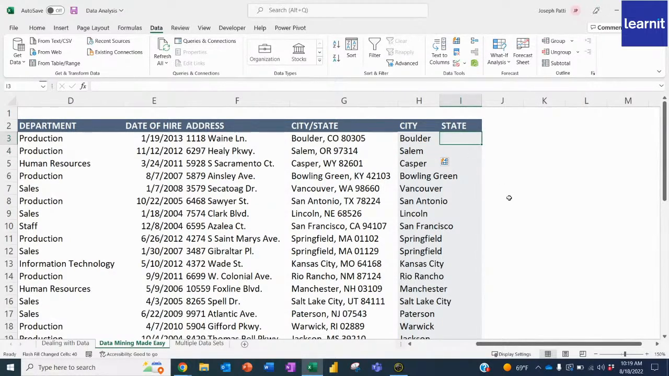Look at this. State: Colorado, CO. Press enter. Control E. I'm done. How awesome is that? It saves us so much time. I could even pull the zip code if I wanted to.